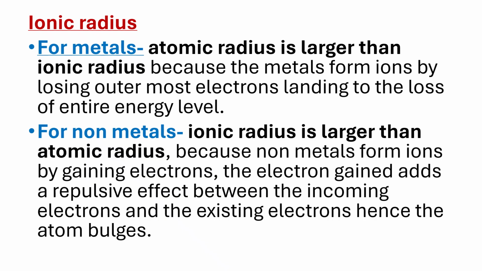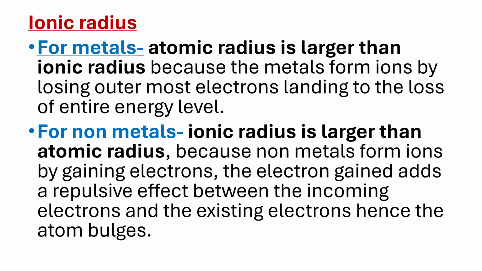There is a difference between ionic radius and atomic radius of both metals and non-metals. At times, students are made to identify whether a given element is a metal or a non-metal based on the sizes of ions and atoms of particular elements. Now, for you to identify the metal, I want you to know that the atomic radius of a metal is usually larger than the ionic radius.